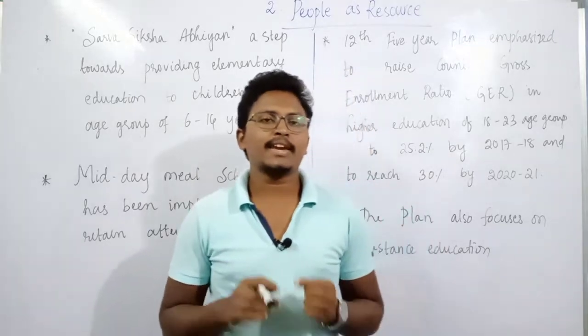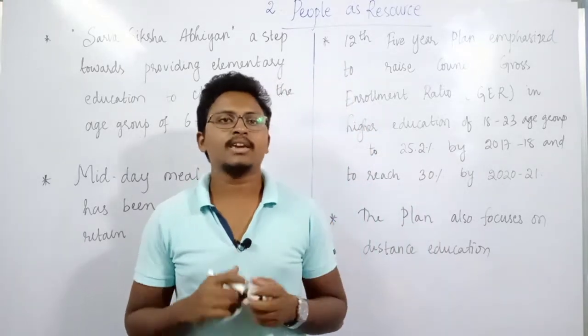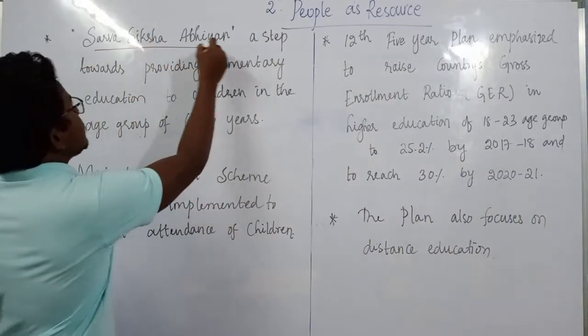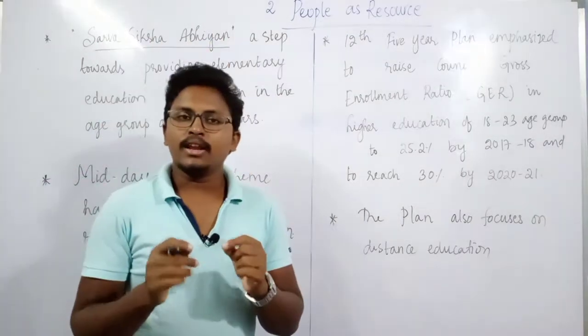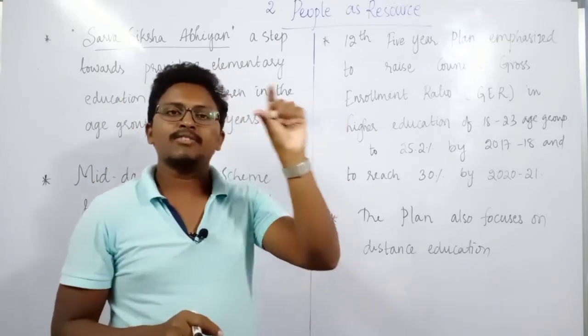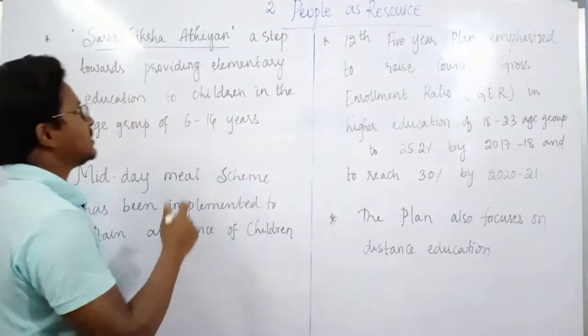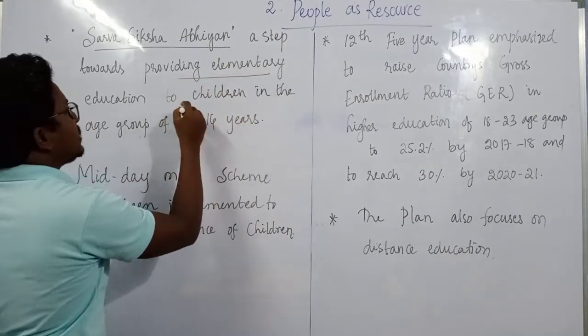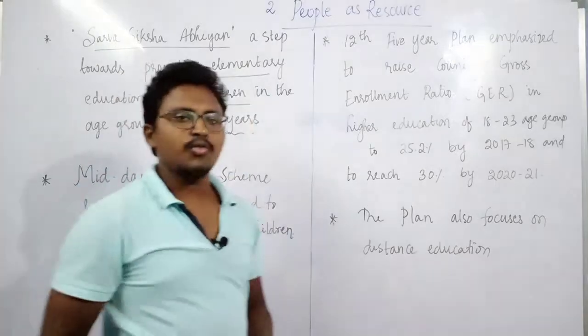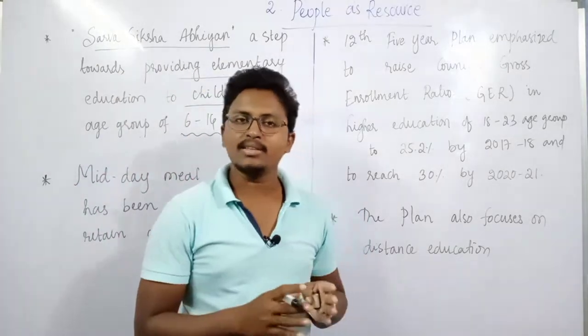One of the very important steps taken by the government to improve education was the Sarva Shiksha Abhiyan. I hope you have seen this symbol saying Sarva Shiksha Abhiyan on every government school. What it says is to provide elementary education to all the children in the age group of 6 to 14 years, in any place in India.